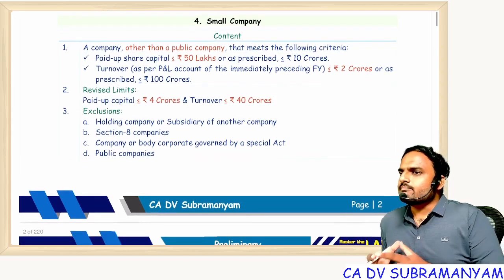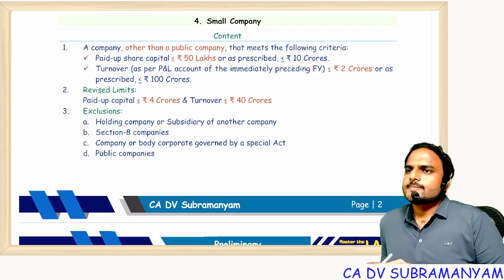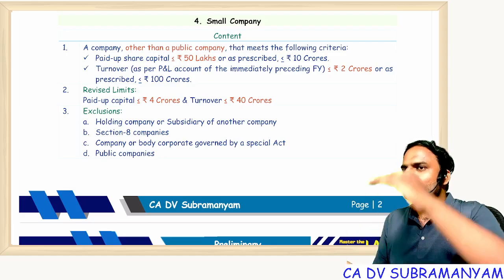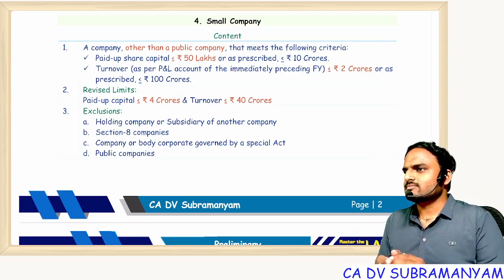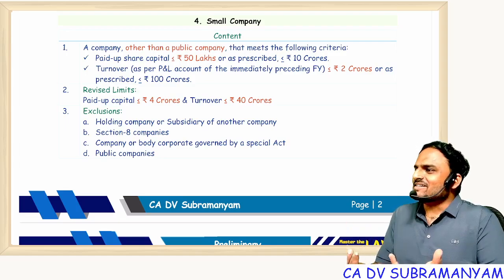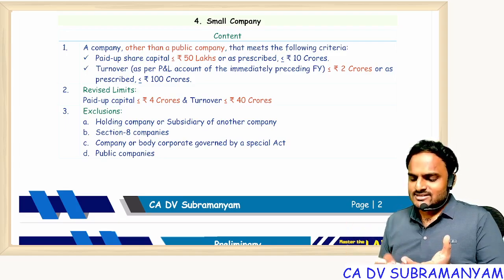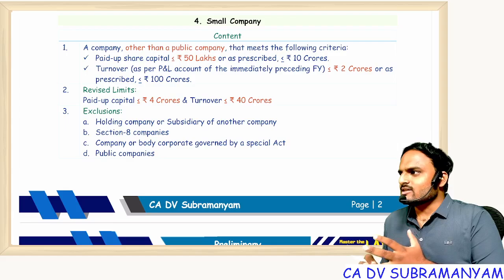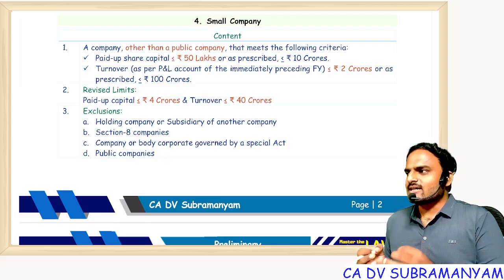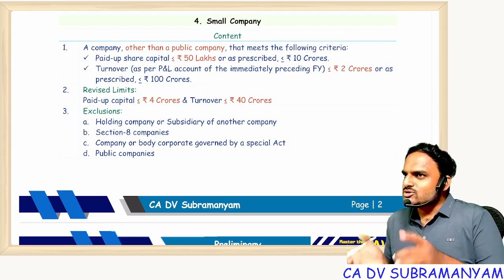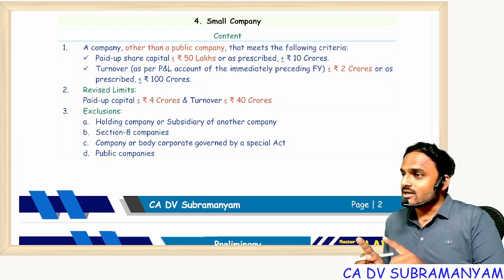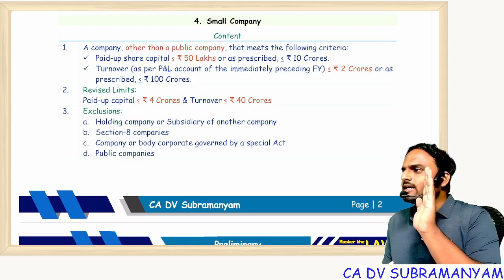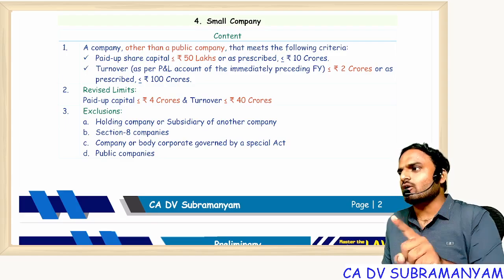See how we decide whether a company is small or big. Suppose you take a natural person like me or like you, based on height or size, we can say a small person. But for companies, shape and appearance are not there. Yes or no? First answer me whether a company is an illusionary concept or a real concept. Real. Why? A certificate is there. Under operation of law, we get a certificate of incorporation. So that is a real concept.